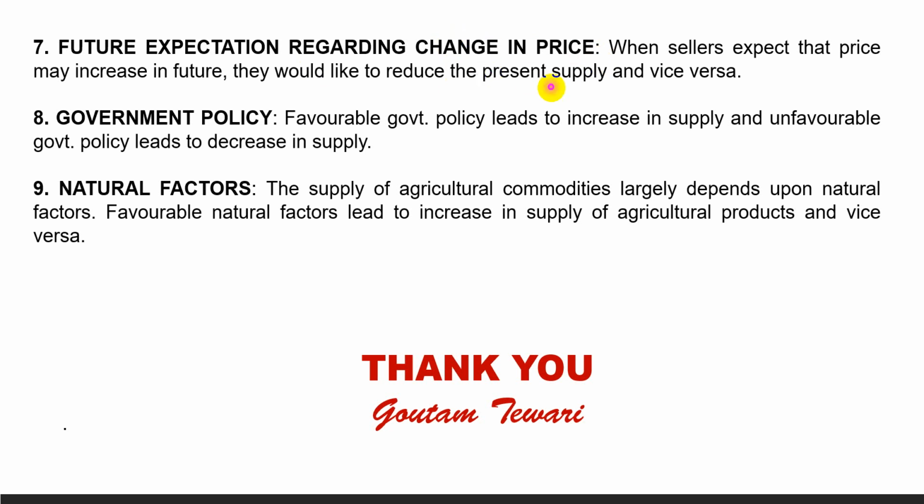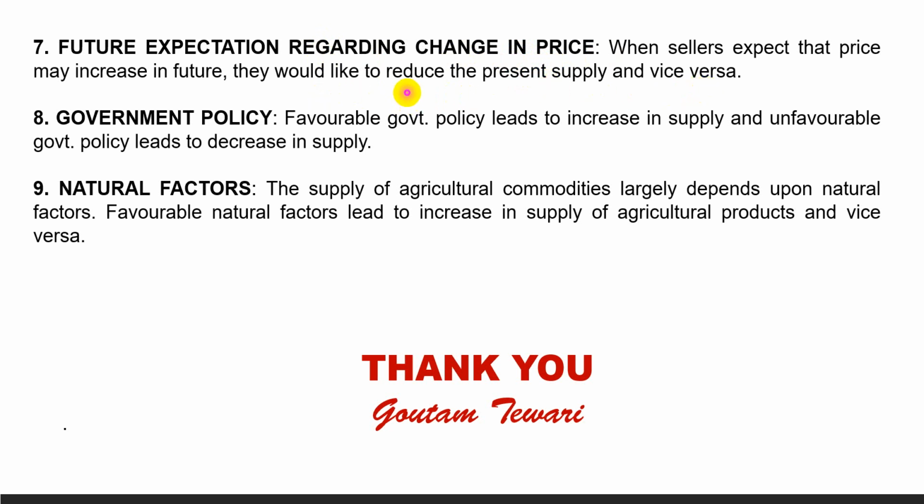So here it is clear that if the future expectation of the producers is an increase in price in the near future, then the supply will decrease because they will wait till the price rises and then they will supply. So presently at the given price they will supply less. And if the producers expect that there will be a fall in price in the near future, then presently they will try to supply as much as they can, because if they wait for tomorrow there will be loss. So presently the supply will increase and the supply curve will shift towards right.